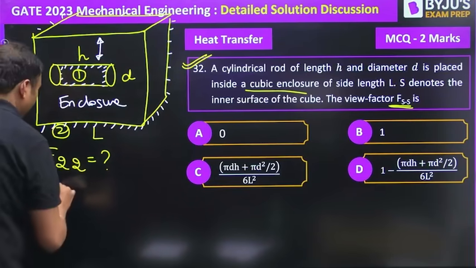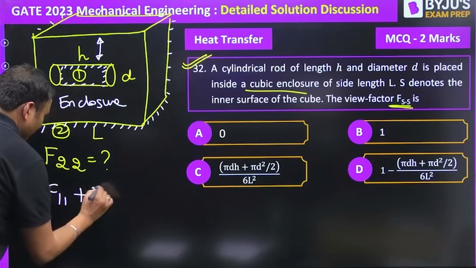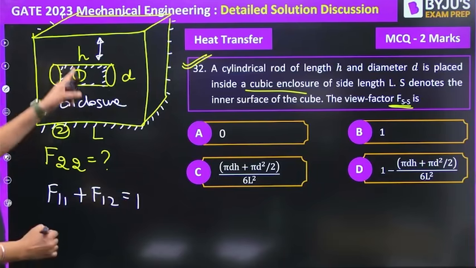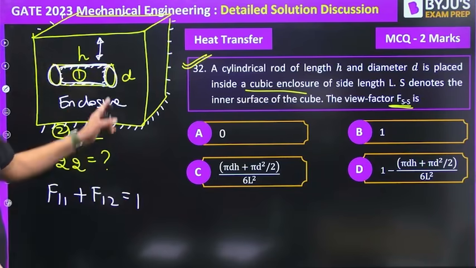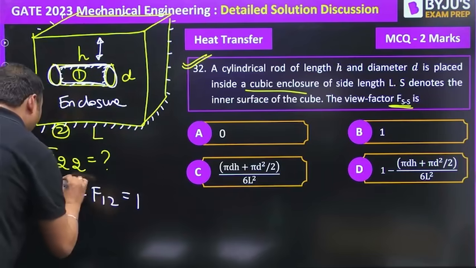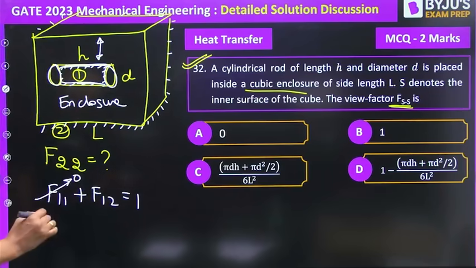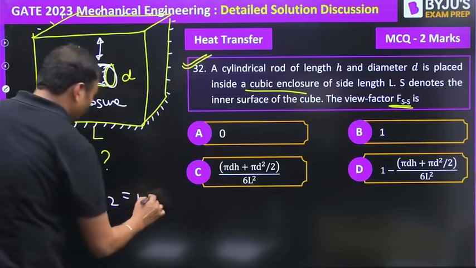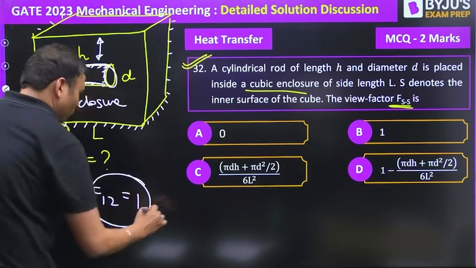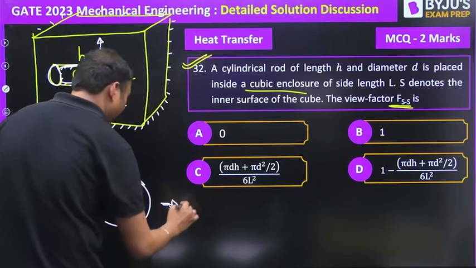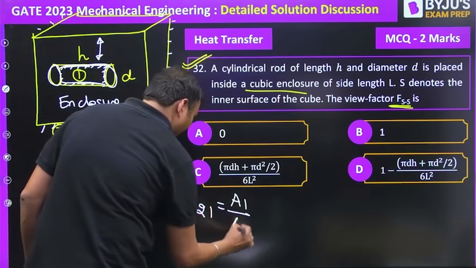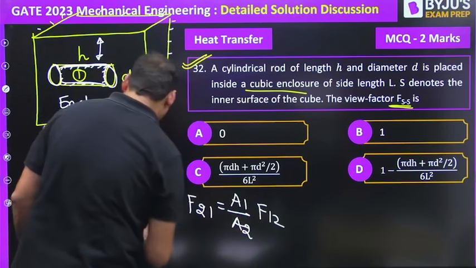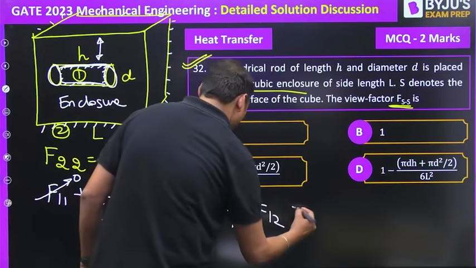According to the enclosure theorem, F11 plus F12 is equal to 1, and the cylinder has a convex surface and flat surfaces. The self shape factor of a cylinder, which is convex, will be equal to 0. So F12 is equal to 1. From the reciprocity theorem, A1 F12 is equal to A2 F21, and the value of F12 is equal to 1. So F21 is equal to A1 by A2.